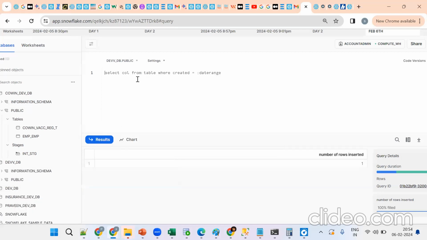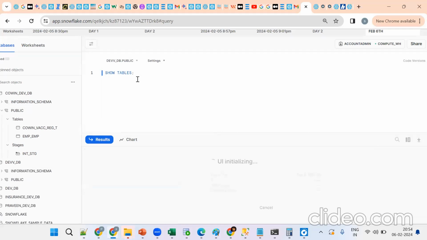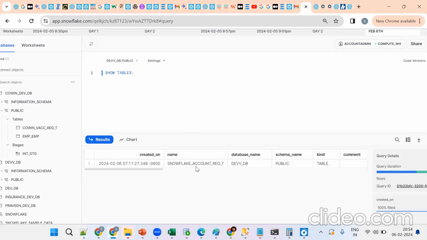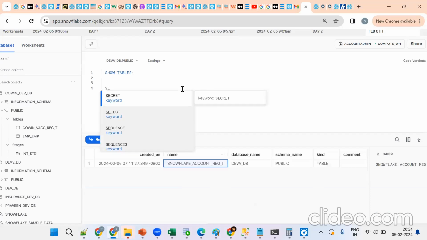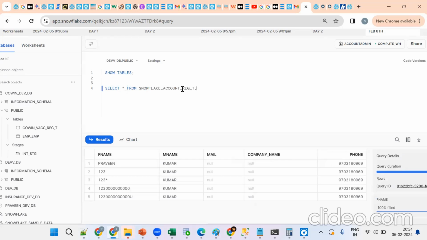Now tell me how to see the list of tables. Go for show tables. Okay, see, show tables gives the list. How to see this data by using what? By using the select statement. Select star from the table. It will give the list of columns this way.